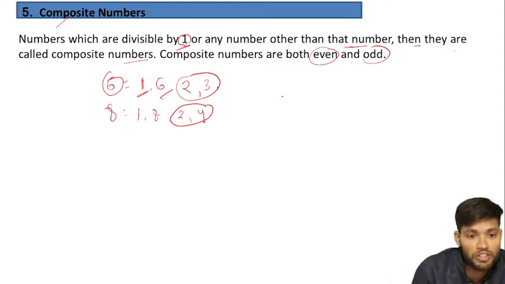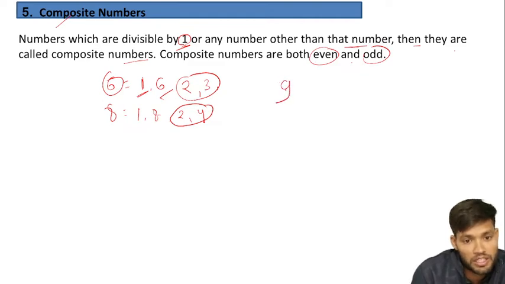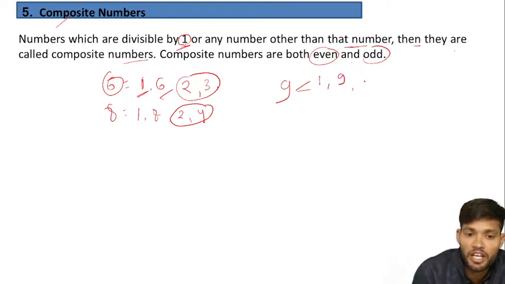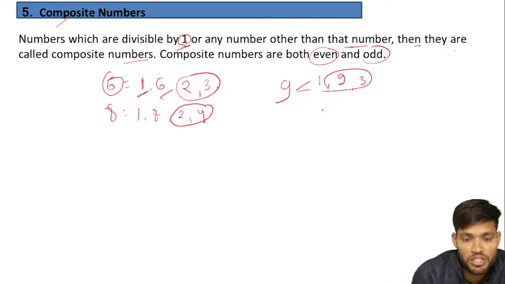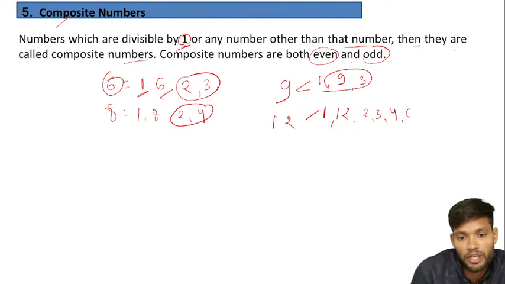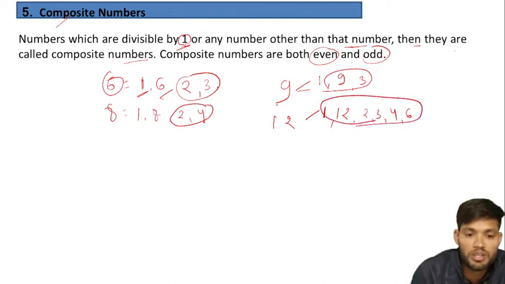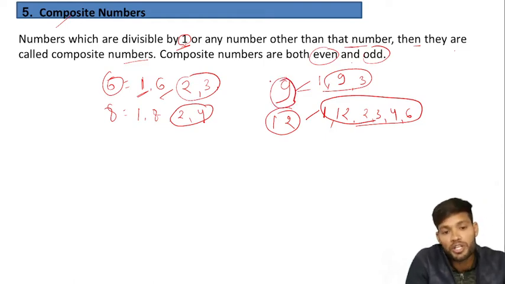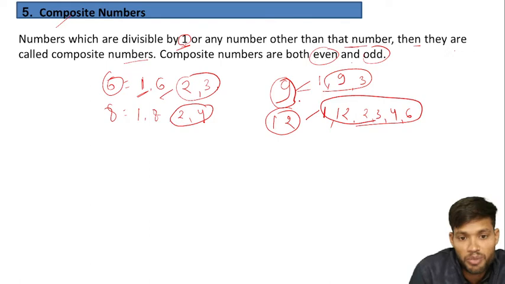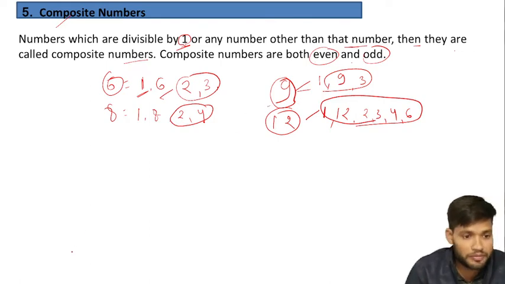Composite numbers are both even and odd. Any number can be composite. For example, 9 is an odd number, it is also composite because it is divisible by 1 and 9 and also by 3, so this is a composite number. While taking an even number like 12, it is divisible by 1 and itself, and also by 2, 3, 4 and 6, so it is a composite number. 12 is even and 9 is also a composite number, which is odd. So a composite number can be even or odd.